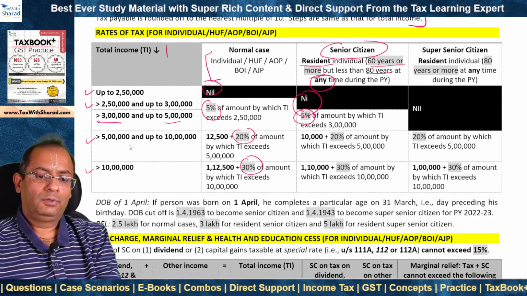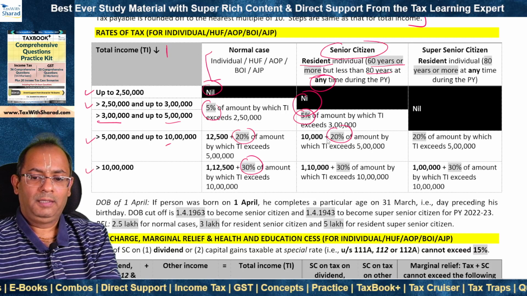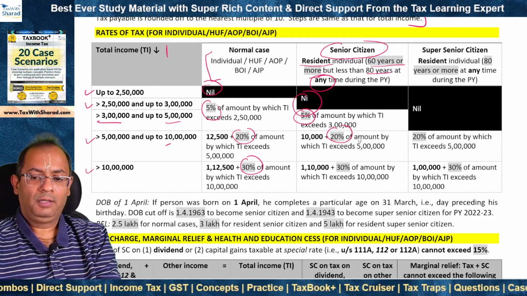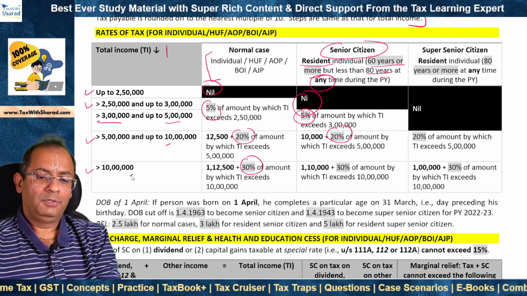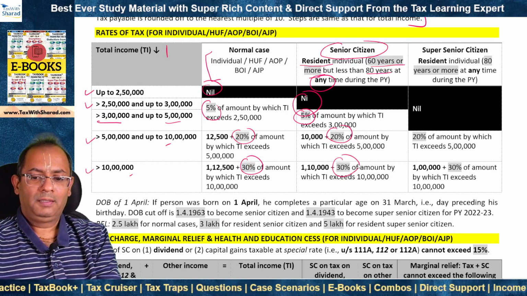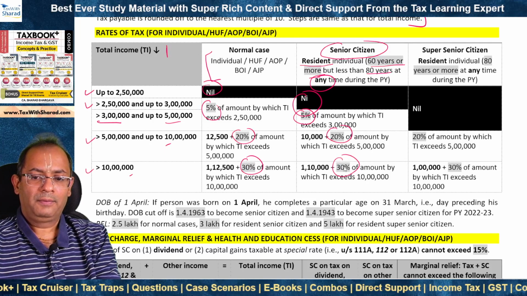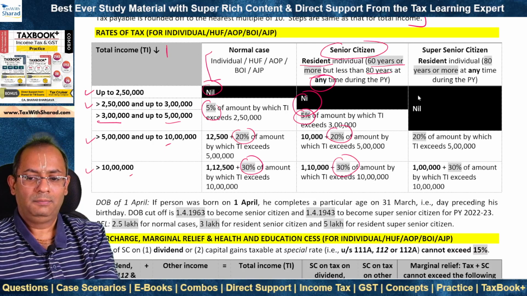Where total income is more than 5 lakh and up to 10 lakh, the slab rate becomes 20% and tax is equal to 10,000 plus 20% of amount by which total income exceeds 5 lakh. Where total income is more than 10 lakh, the slab rate is the highest rate of 30% and tax is equal to 1 lakh 10,000 plus 30% of amount by which total income exceeds 10 lakh.